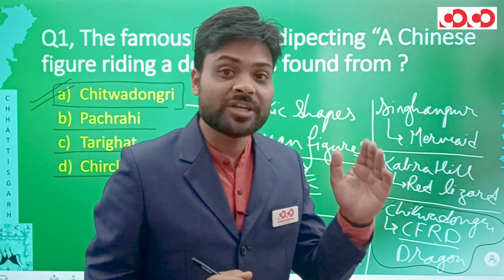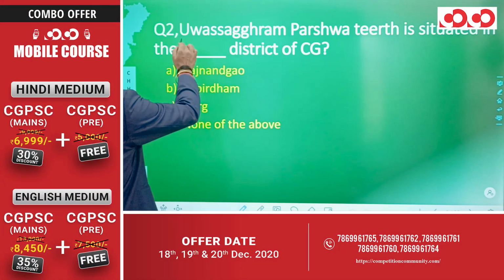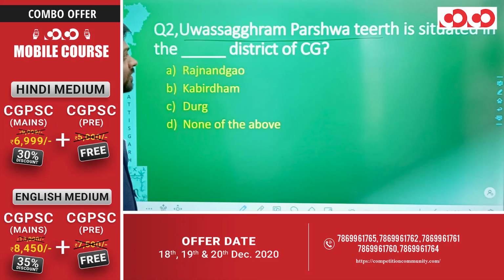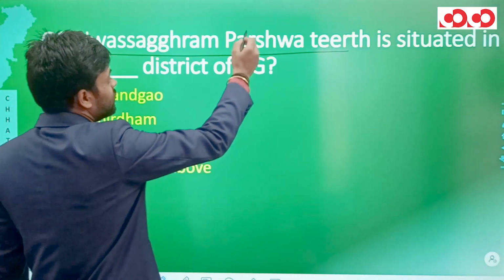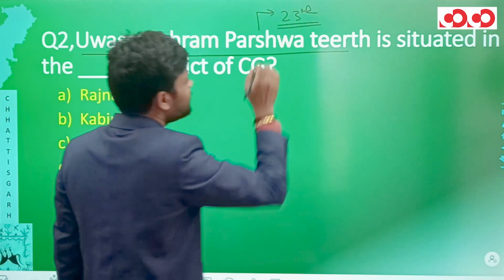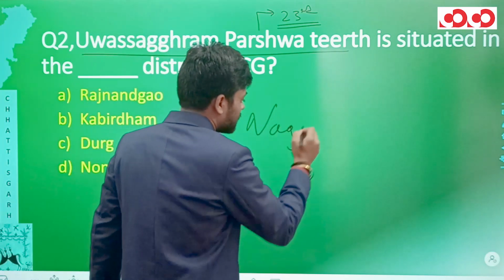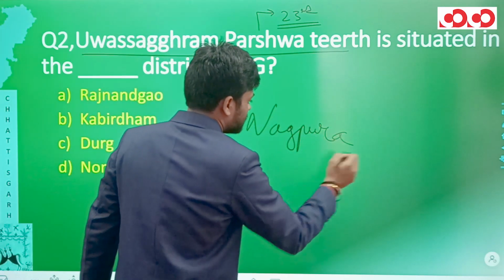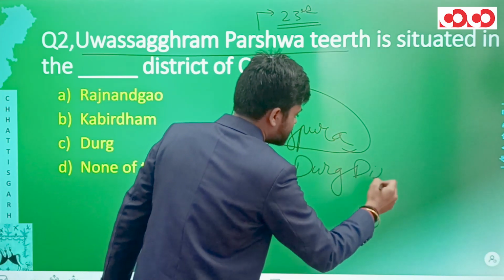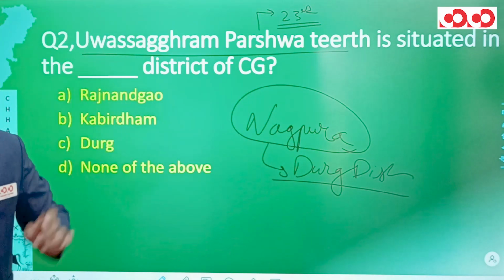Now let's move to question number 2. Looking at question number 2, Uvasagram Parshva Tirth is situated in the blank district of Chhattisgarh. First of all, let me tell you, Lord Parshvanath happens to be the 23rd Jain Tirthankar, and Nagpura, situated in the Durg district of Chhattisgarh, is known as Uvasagram Parshva Tirth.